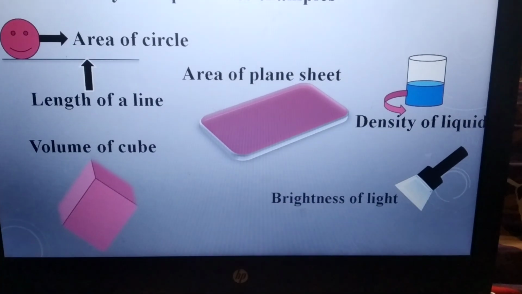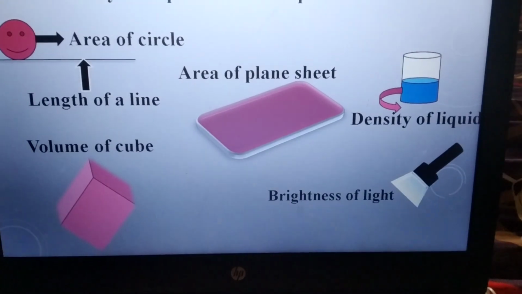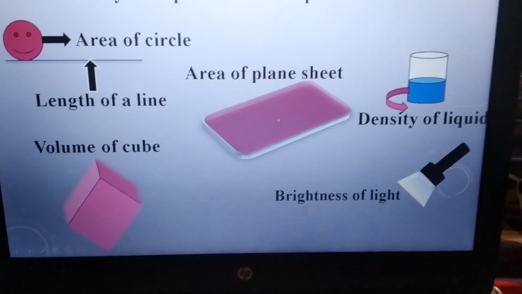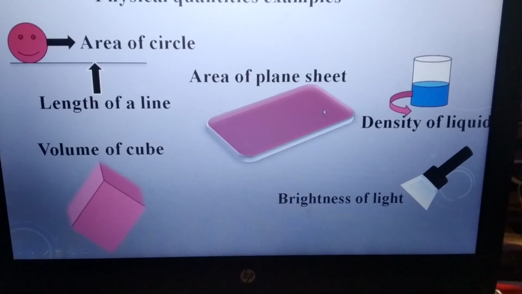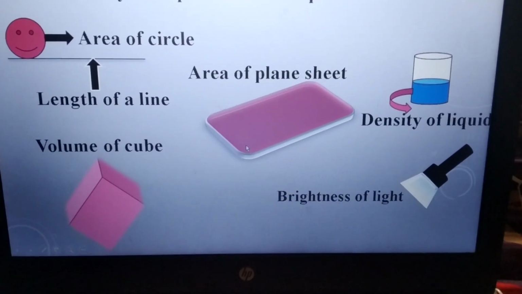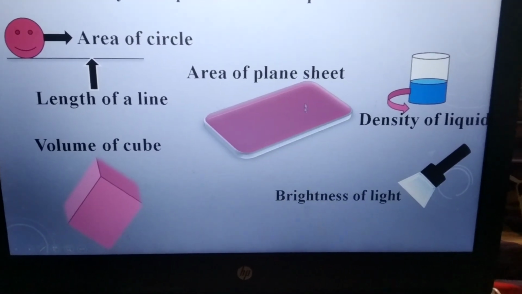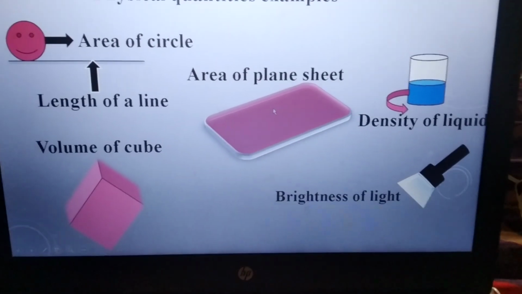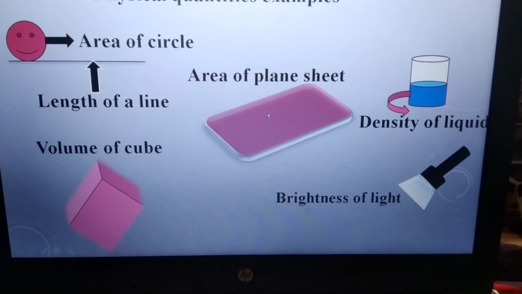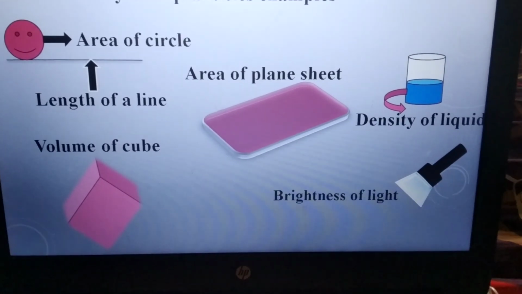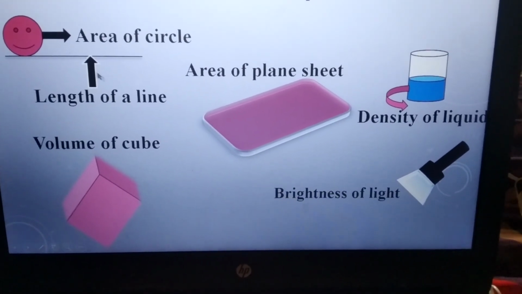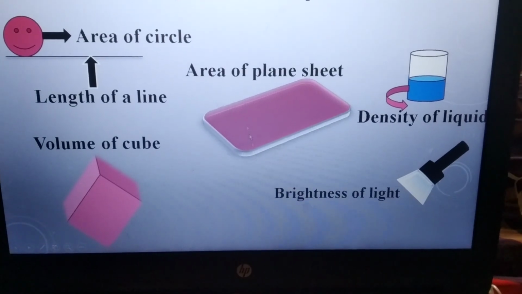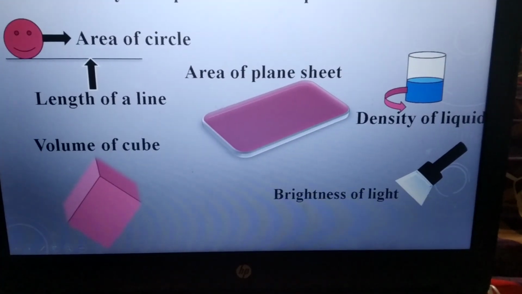Similarly, the area of a plain sheet. Here a plain sheet has been given, and you can measure the surface of the plain sheet. The area of the plain sheet is given by the area of a rectangle, which is length multiplied by width. Length is measurable and width is also measurable. So the area of a plain sheet is a physical quantity.